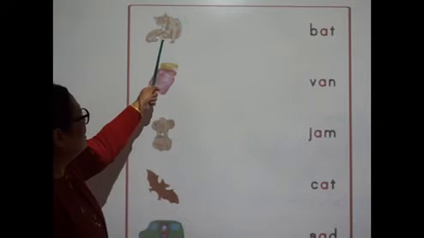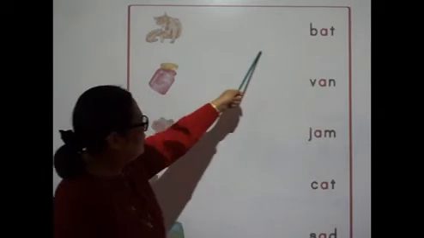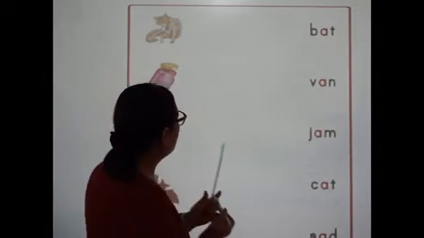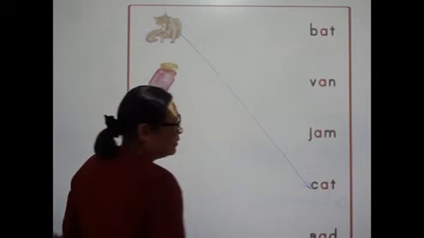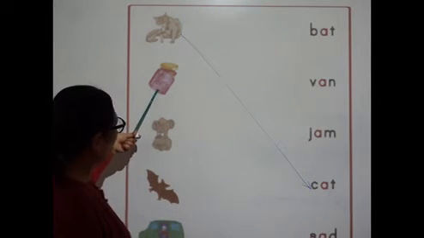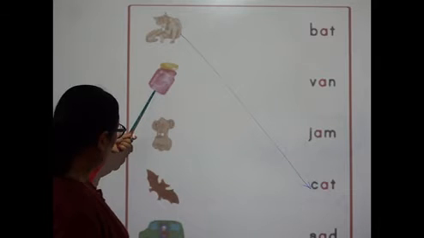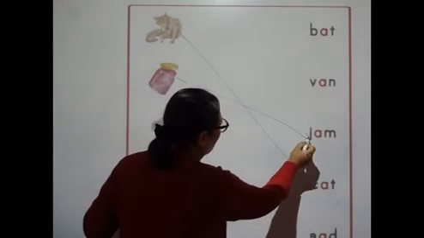So what is this, children? This is a cat. Where is the cat? C-A-T, cat. Then what is this? I think this is a jam, J-A-M, jam. Join this jam.